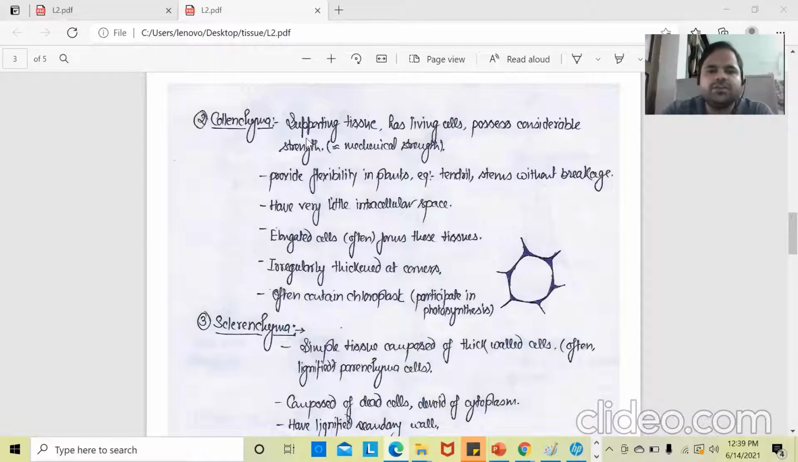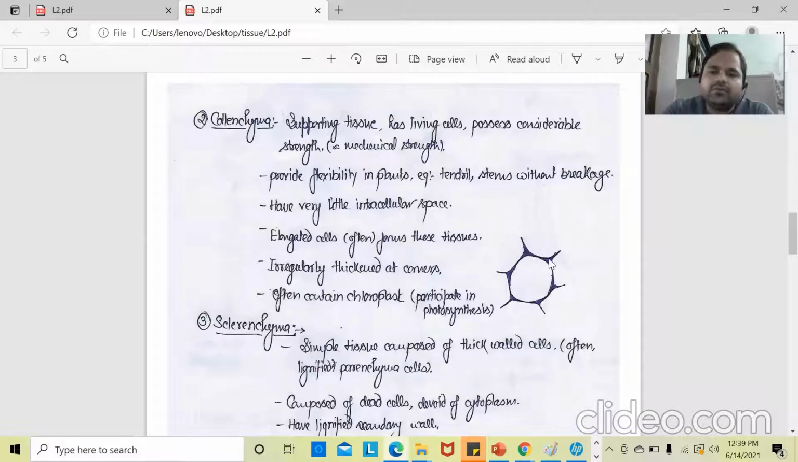So the main function we can see here is to provide mechanical strength to the plants, especially in tendrils and stems. Tendrils and stems can move without breakage due to these types of cells, which are collenchyma cells. And when we see the tissue or cells, we can see that these are irregularly thickened, and the thickening is located at the corners.